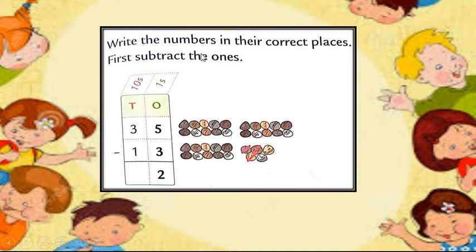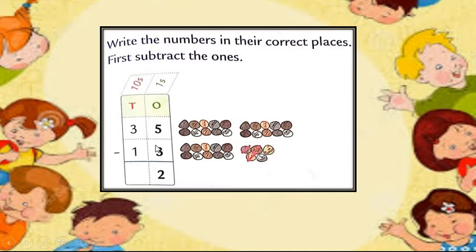Write the numbers in their correct places. First, subtract the ones. 35 minus 13. Here you can see the image of the stones. So first we have to subtract the ones place, that is 5 minus 3.